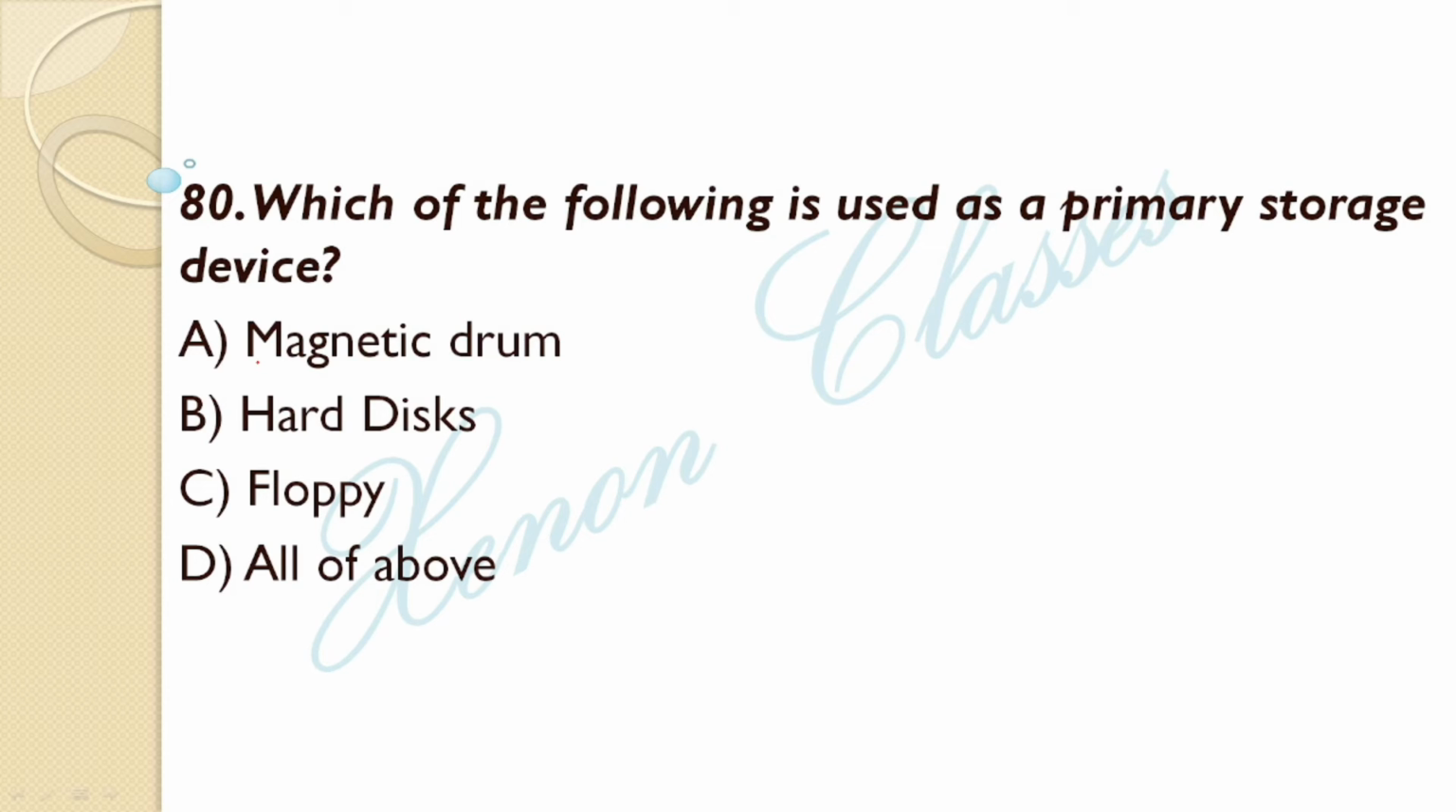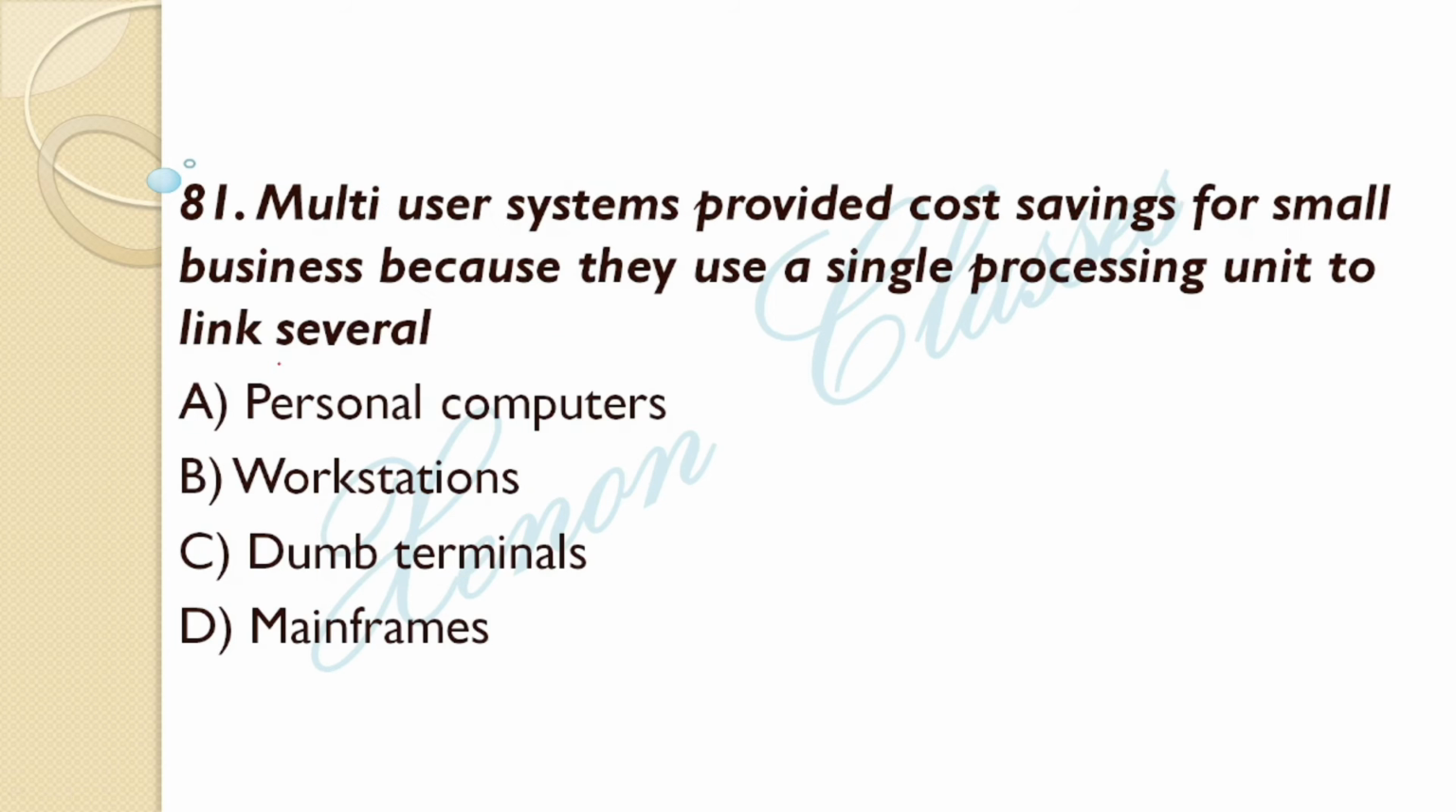Next question. Which of the following is used as a primary storage device? Option A is the correct answer. Magnetic drum is the primary storage device. This is an important question. Primary storage device is magnetic drum.